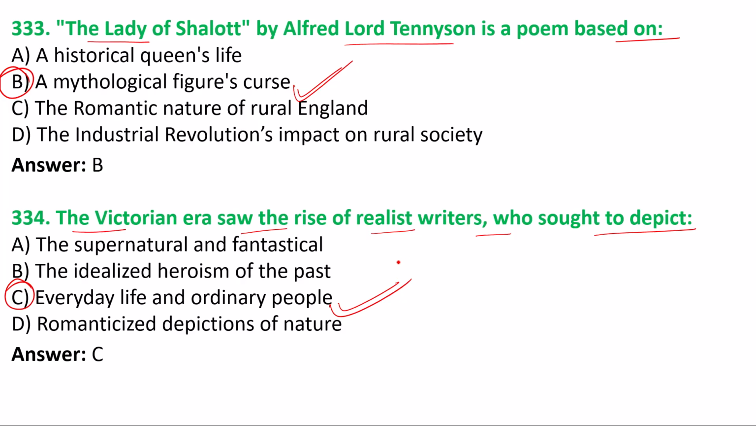If we go through the works of the Victorian era, that was the time of the realistic approach to literature, and that's why what writers wrote in their literature was the everyday life and ordinary people. That was the realistic approach followed by the Victorian era writers.